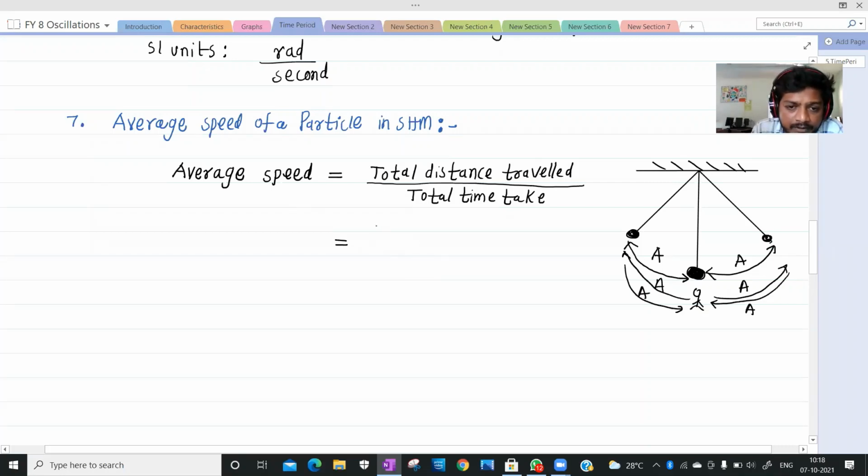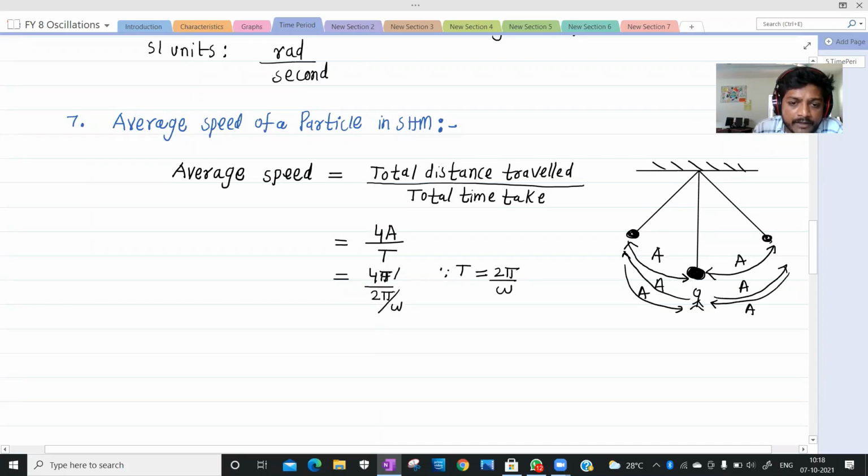Very good. This is 4A, understood? 4A by capital T. Tell me what is capital T? Time period. What is the time period? T equals 2 pi by omega.